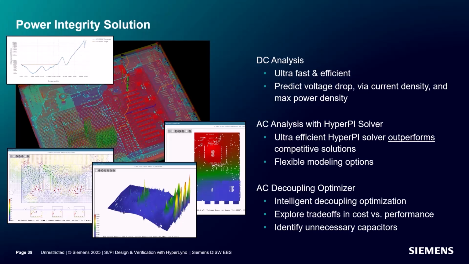The AC decoupling wizard outperforms competitive solutions thanks to the new HyperPI solver, which significantly speeds up simulation performance while minimizing memory consumption. And modeling options such as lumped and distributed analysis yield flexibility. The PDN decoupling optimizer intelligently selects capacitors while working within your existing footprint constraints to optimize decoupling performance while minimizing the cost and eliminating unnecessary capacitors.